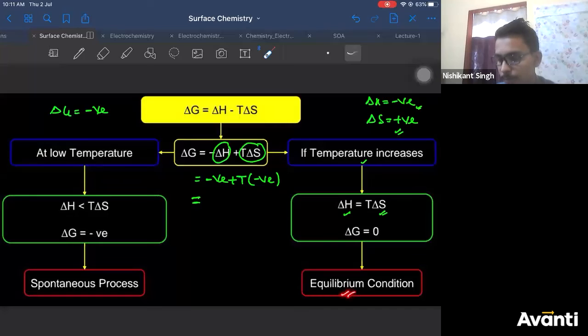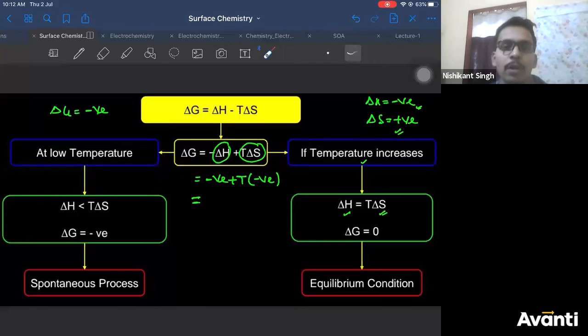At equilibrium. So at a particular temperature, the magnitude of T delta S will become equal to the magnitude of delta H, and the process will attain an equilibrium condition. The rates at which adsorption and desorption occur will be equal.